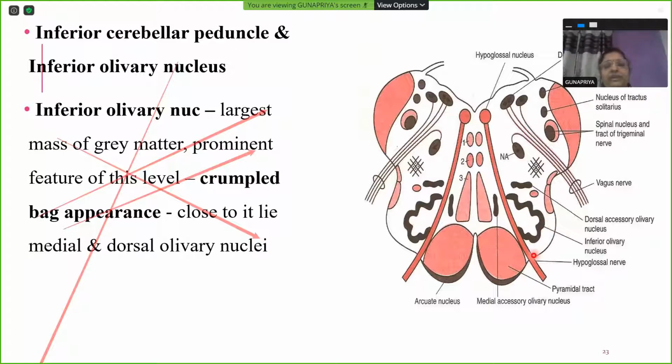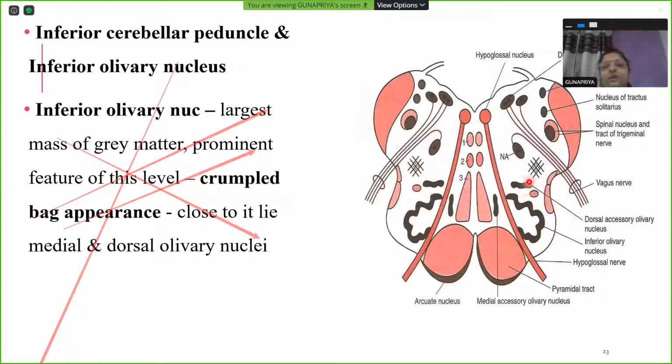The appearance, how the inferior olivary nucleus looks, and it has connections with the cerebellum of the same side, helps to smoothen the motor functions of the cerebellum. Cerebellum is supposed to make your motor activities very smooth and highly skilled, and inferior olivary nucleus further helps in that function of the cerebellum.